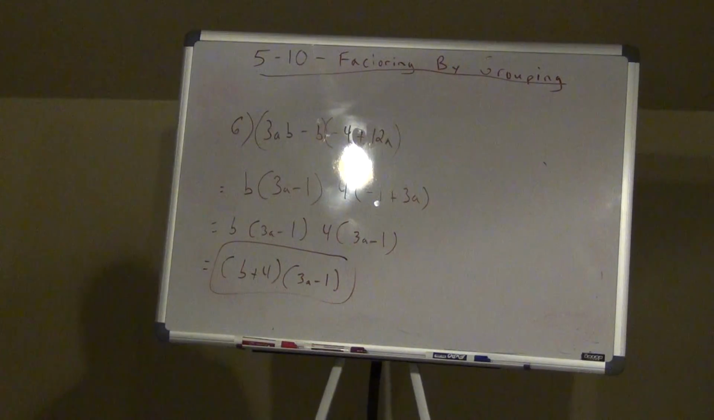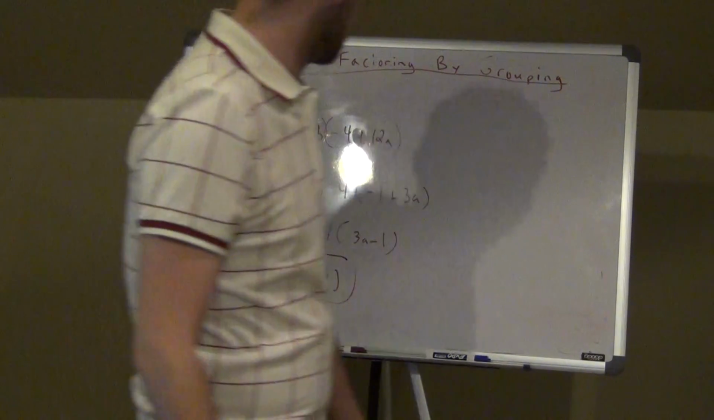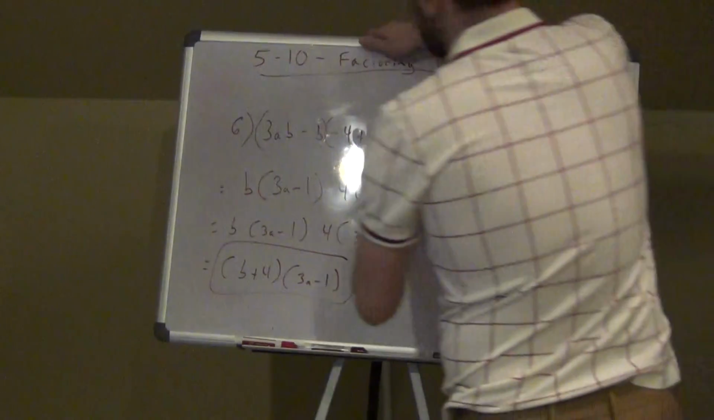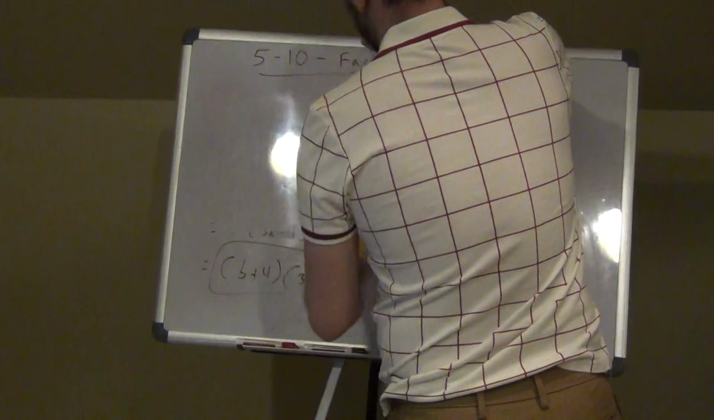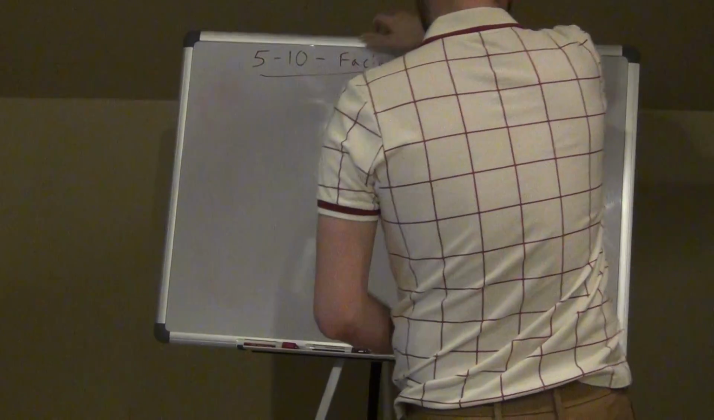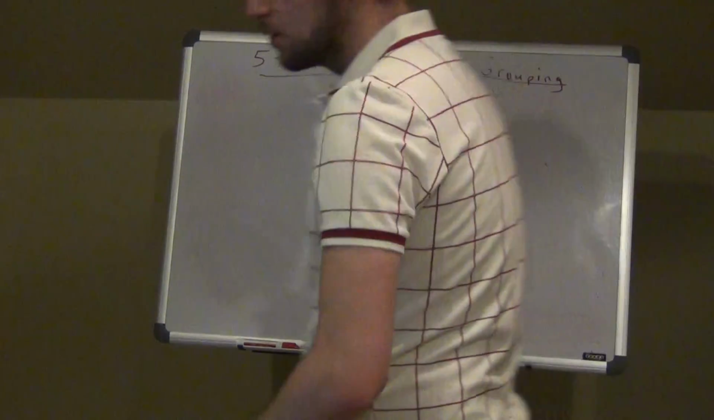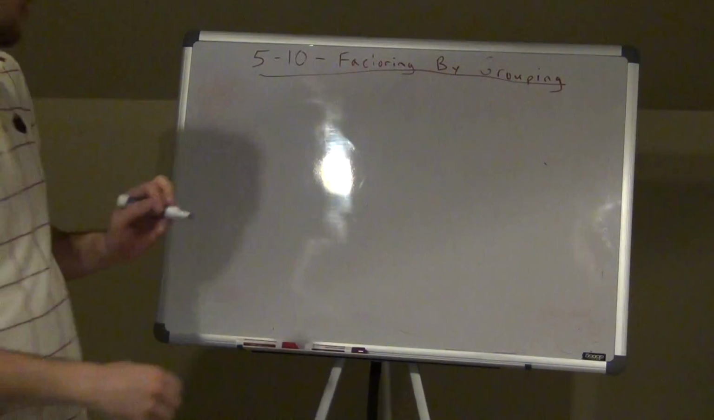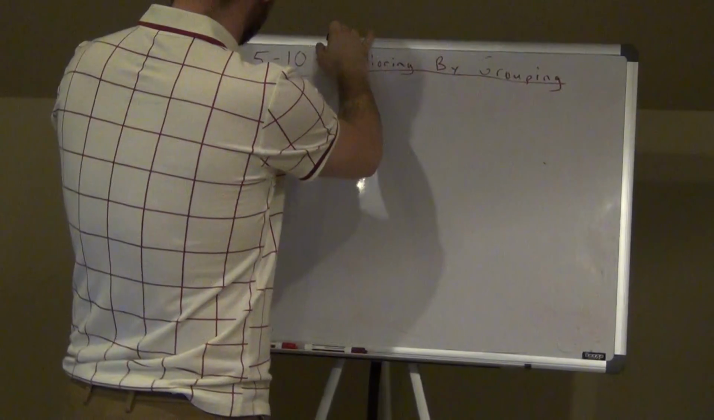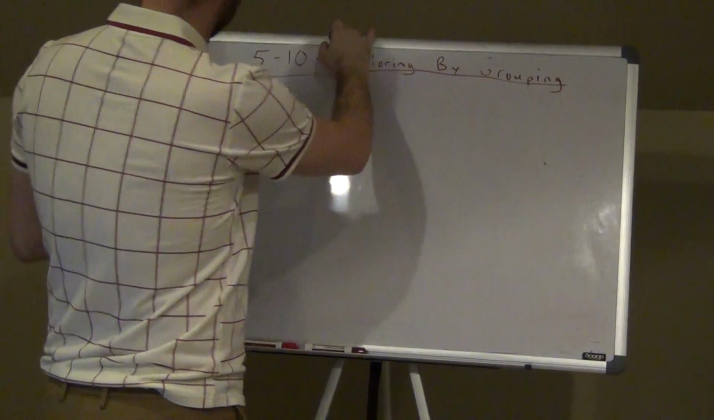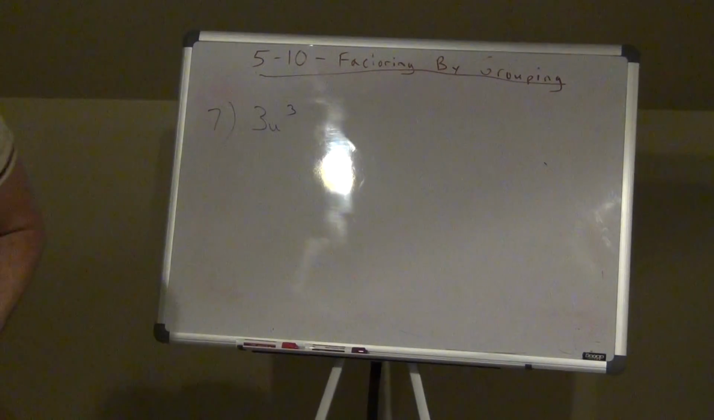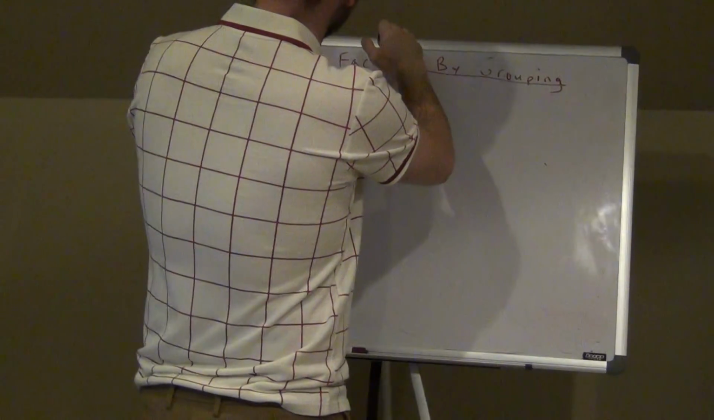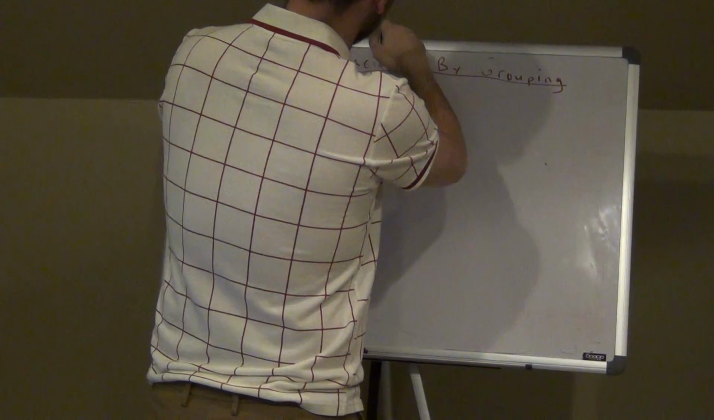Alright, finally, one more, number 7. Can do it on the board. I want to confuse you guys. Alright, so last one. So number 7, you have 3u to the third minus u squared minus 9u plus 30.